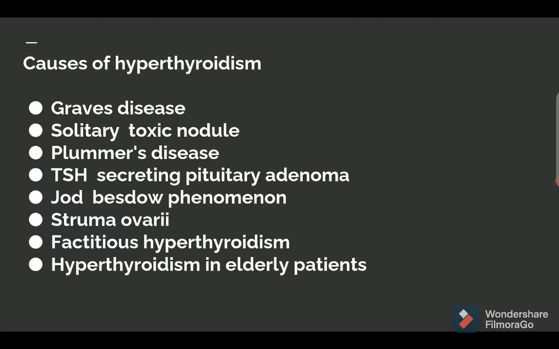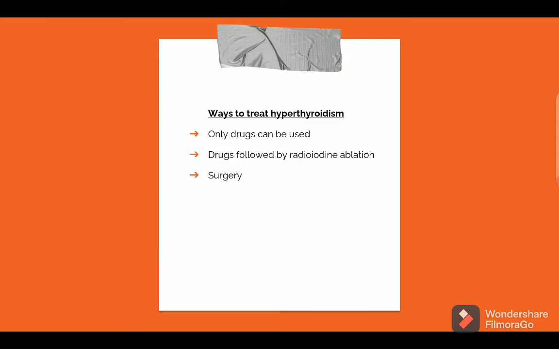Next, we have certain causes of hyperthyroidism. The most important and the most common cause of hyperthyroidism is Graves' disease. Next, we can have solitary toxic nodule, Plummer's disease, TSH secreting pituitary adenoma, Jod-Basedow phenomenon, struma ovarii, factitious hyperthyroidism, and hyperthyroidism in elderly patients. So here we can see that in all the causes of hyperthyroidism, the level of TSH will be low, but in case of TSH secreting pituitary adenoma, we can see the TSH level in the blood will be higher.